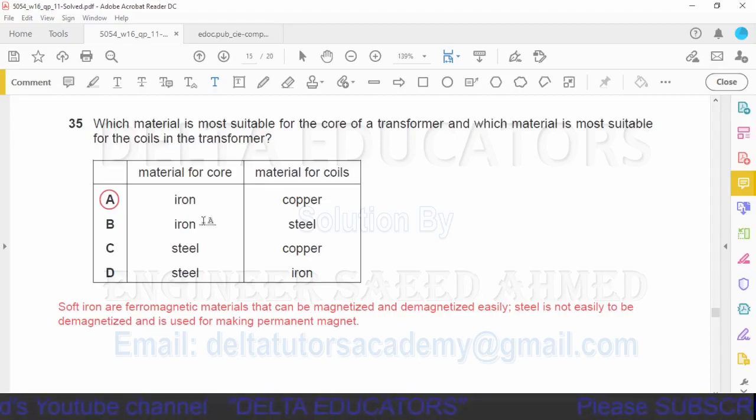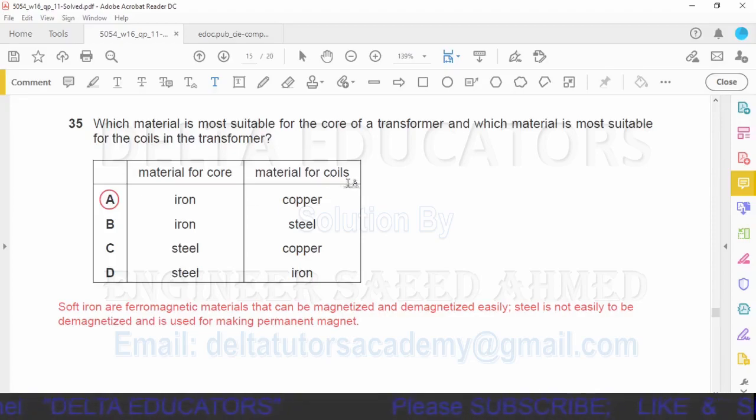A transformer works on the principle of electromagnetism. Electromagnetism means it is not a permanent magnet, it is a temporary magnet. And we have studied that for a temporary magnet we use soft iron and for a permanent magnet we use steel. So here for the core of the transformer we have to use iron. Now iron is given in options A and B. It means either A is correct or B is correct.